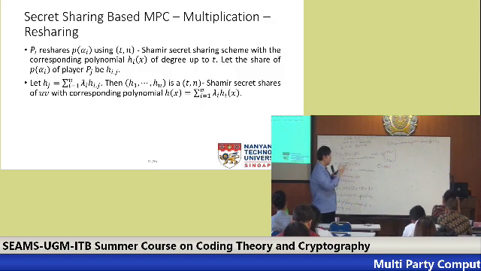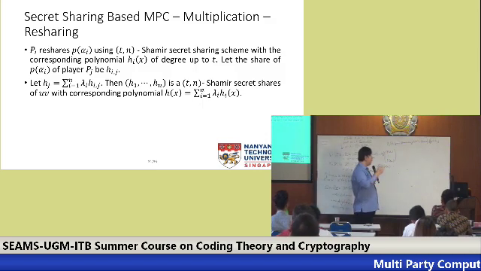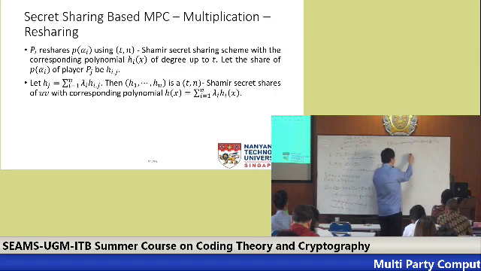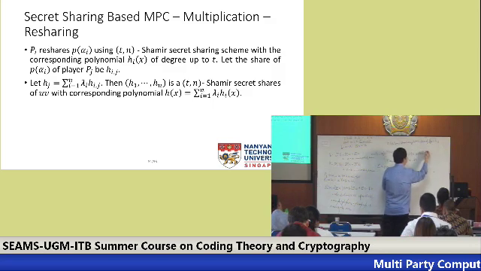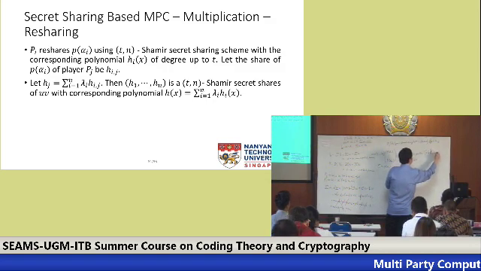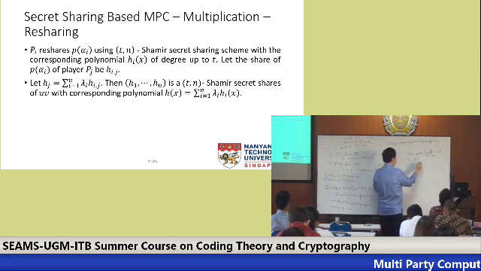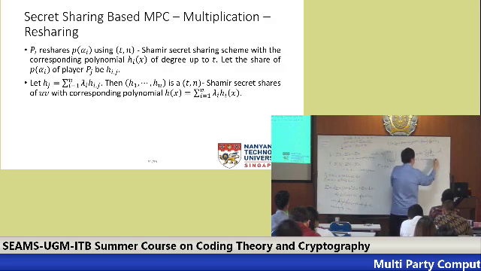So now, since we have this hij, then notice if there are t plus 1 parties, from this hij for any i, we can recover hi(x), which gives us this P(alpha i).